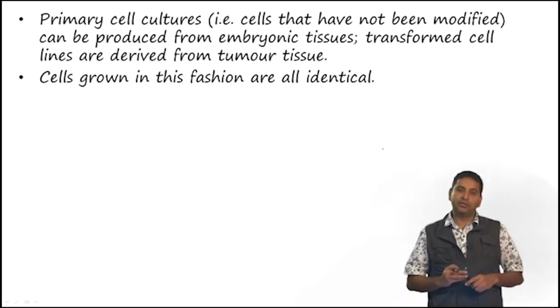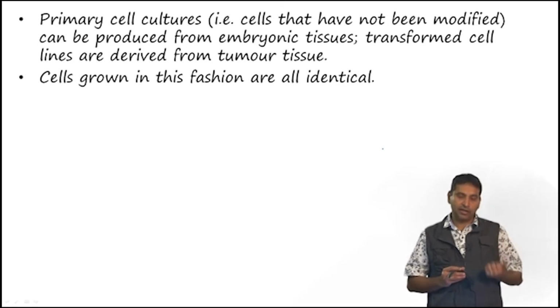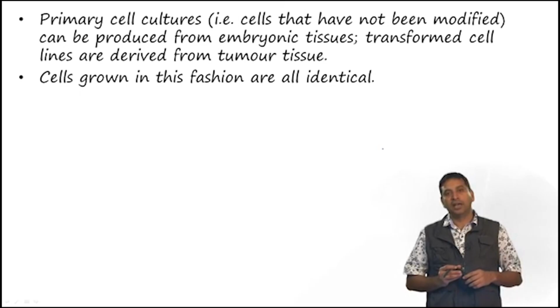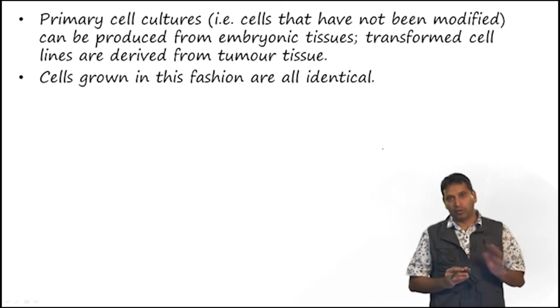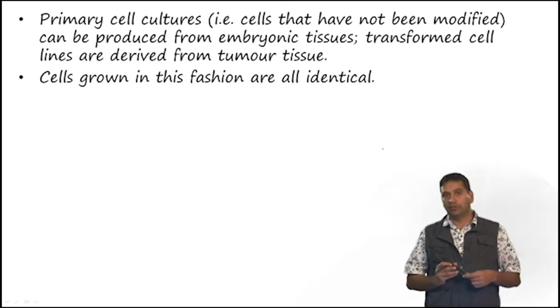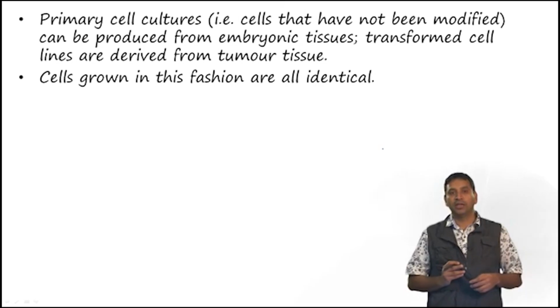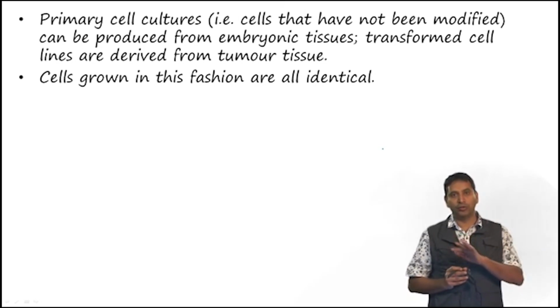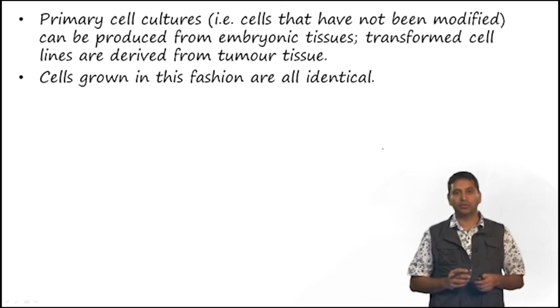There are also primary cell cultures, which are basically cells which have been isolated from animals, and these are not transformed or modified cell lines, and they can be produced from embryonic tissues or from transformed cell lines which are derived from tumor tissue. Okay. So, cells which are grown in this fashion are all identical, and so they are very useful in testing out our compounds.